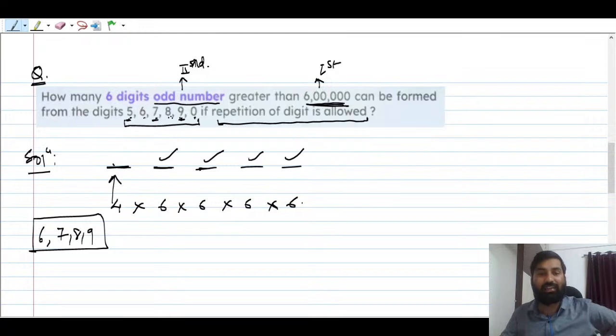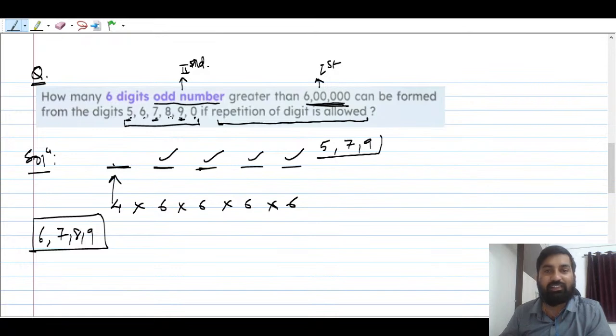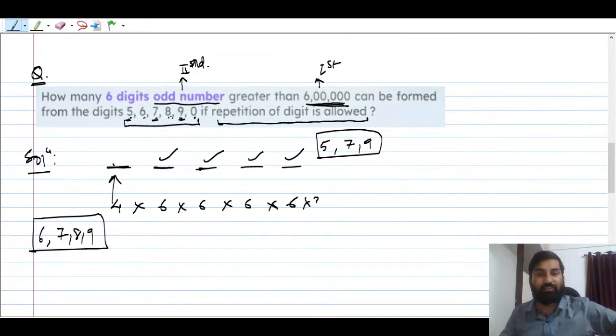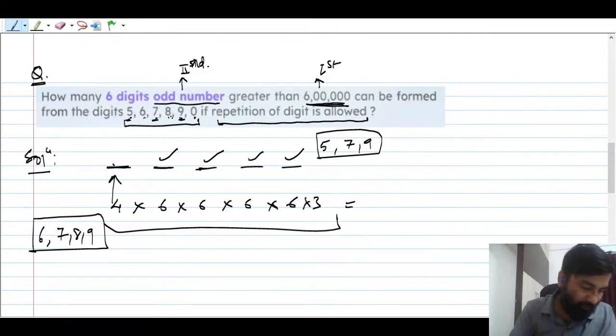But this guy has also got some restriction, guys. Understood? The unit digit can be filled in how many ways? Please keep in mind, guys. So can somebody tell me here? You see here, only 5, 7, 9. These 3 guys are allowed. No other guys are allowed. So the last can be filled in 3 ways. So now you can multiply. I think everybody is good at multiplication. So this will be the answer. How many of you understood? Please let me know in the chat box.